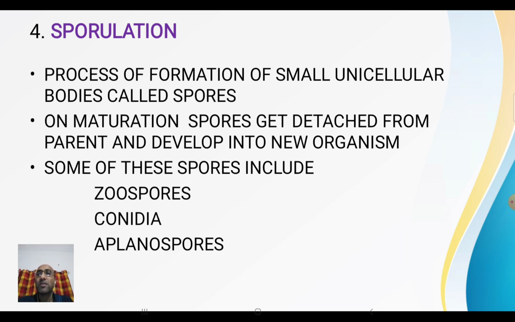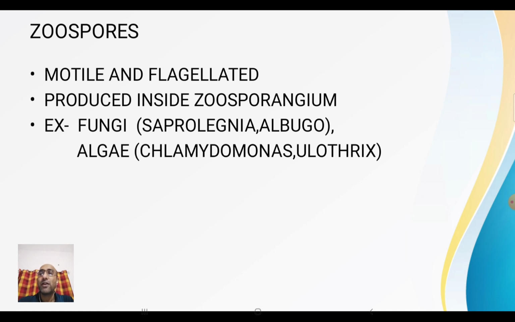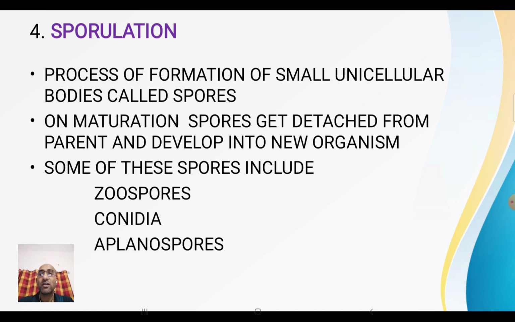Some of these spores you can say are zoospores, conidia, and aplanospores. Remember all these, sporulation, budding, etc., happen in lower organisms, not at all in higher organisms. So spores are what? These are small unicellular bodies which on maturation get detached from the parent body and develop into a new organism. Now let us know about each type of spores: zoospores, conidia, aplanospores.